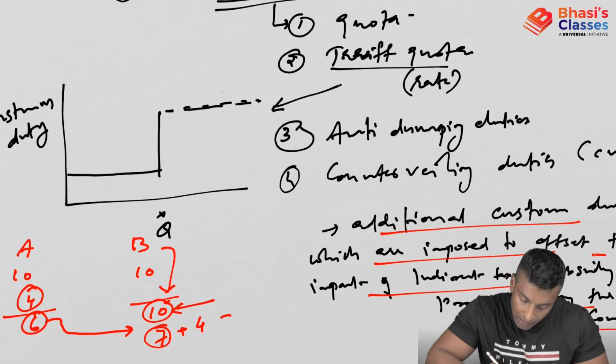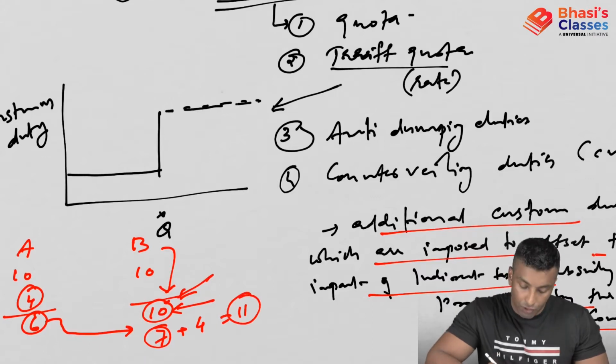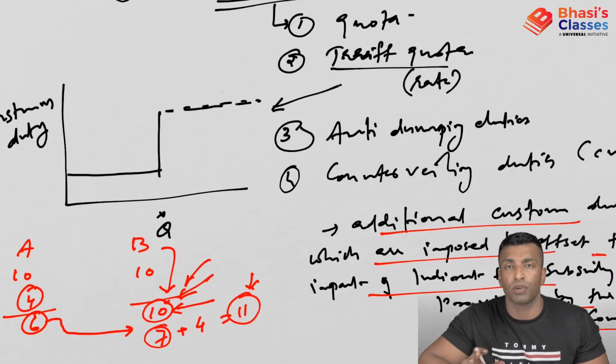Okay, so this will become 11. So here it is 10 already. So when this 11 comes, this won't be competitive now. Okay, so this won't capture the market. So I hope you understood this word countervailing duty.